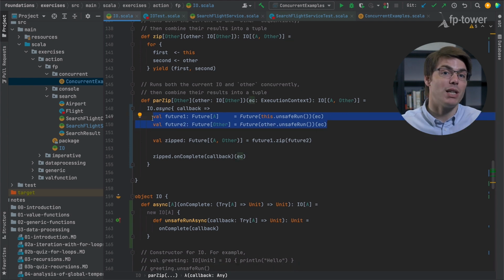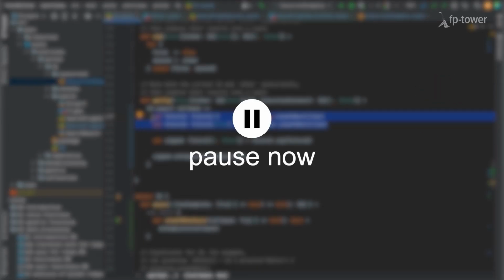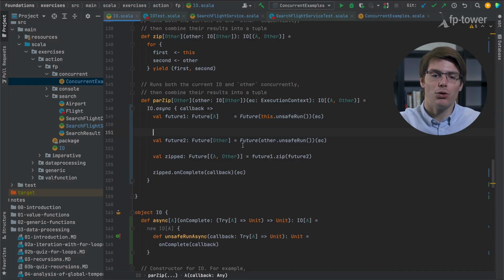Now this is very tricky. You kind of need to know a bit of the Future API in order to do it. But let's give it a try. Basically, what we need to do is change future1 and future2 so that instead of using unsafeRun, they use unsafeRunAsync, because we don't want to block anymore.